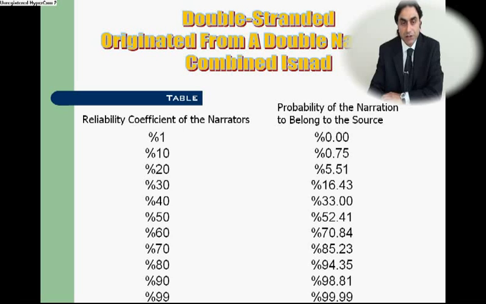This isnad structure produces the same level of response for the reliability of the relevant narration to belong to the source to which it is attributed against the level of the reliability of narrator at an average level, whereas the intensity of the response becomes stronger and more distinctive in the same direction in line with the intensity of increases or decreases in reliability of narrators.